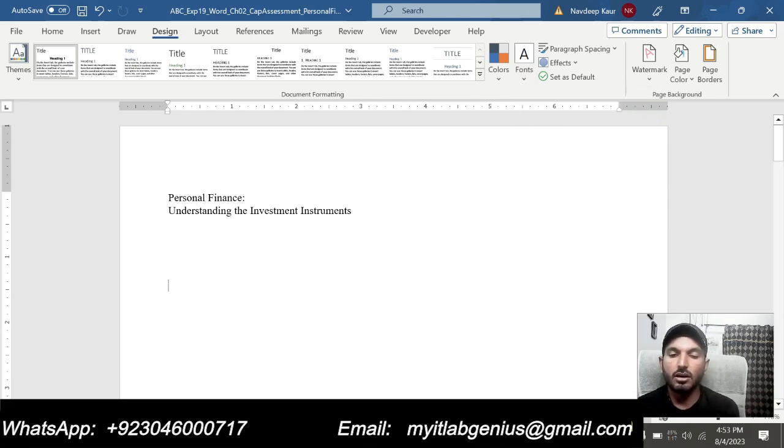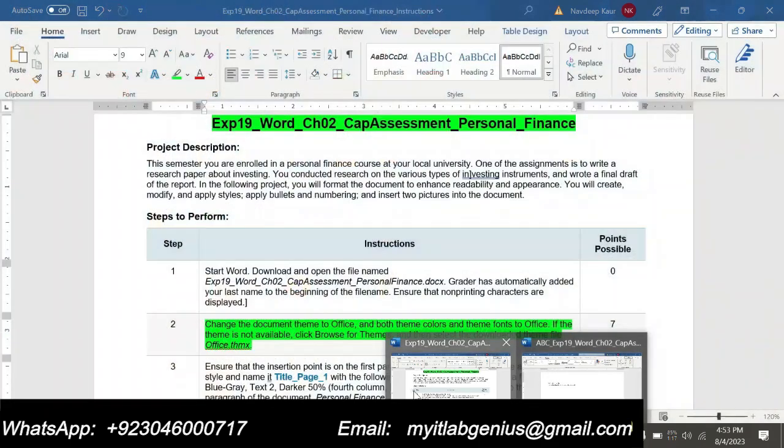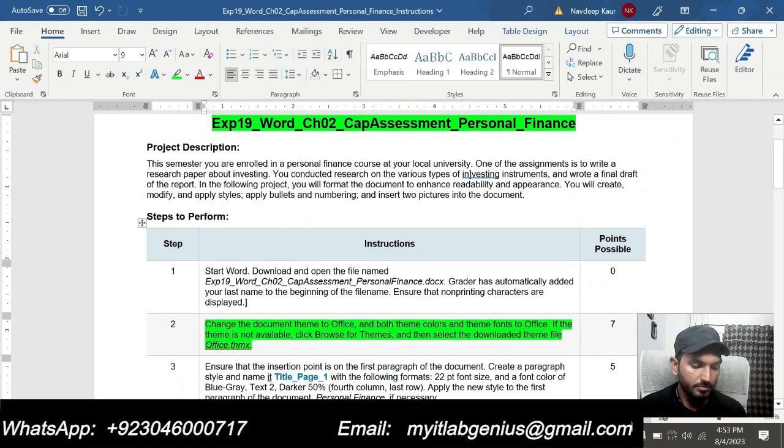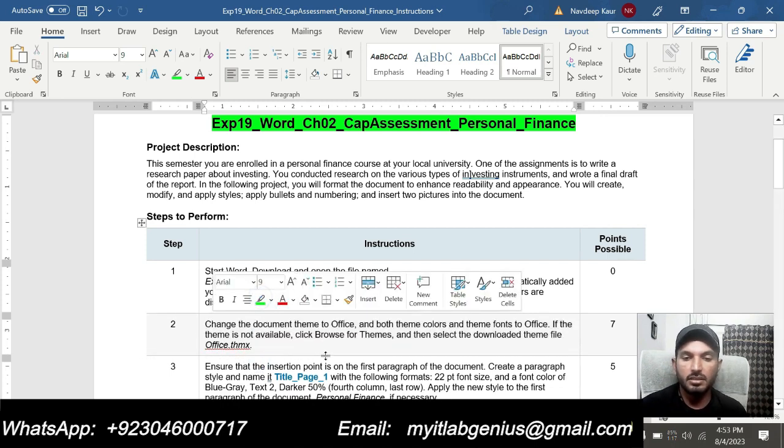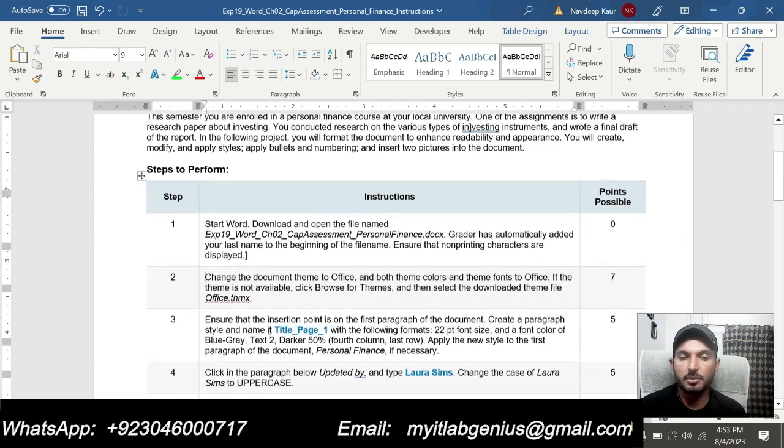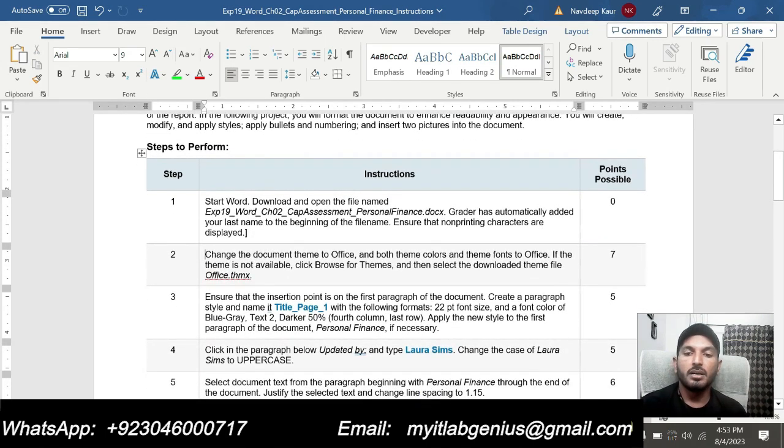So that is all required in this step. And now I will move to the next step, step number 3, because we are done with step number 2 of the assignment.